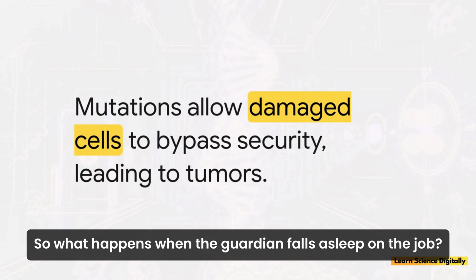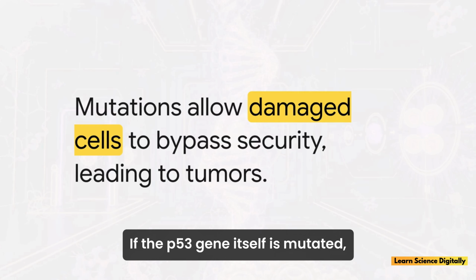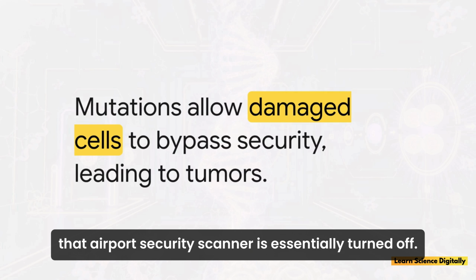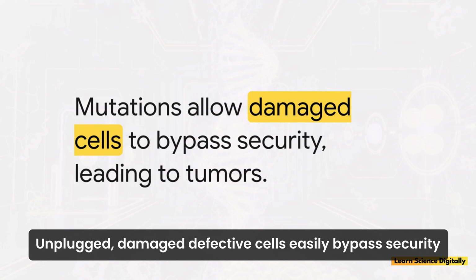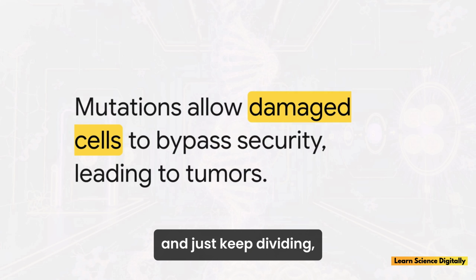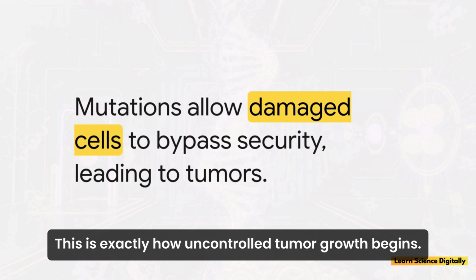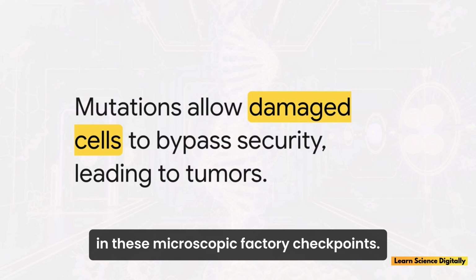So what happens when the guardian falls asleep on the job? If the P53 gene itself is mutated, such as in Li-Fraumeni syndrome, that airport security scanner is essentially turned off, unplugged, damaged. Defective cells easily bypass security and just keep dividing, copying their errors over and over again. This is exactly how uncontrolled tumor growth begins. It all traces back to a failure in these microscopic factory checkpoints.